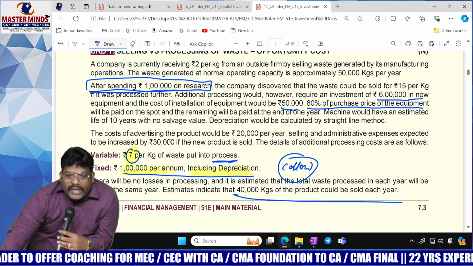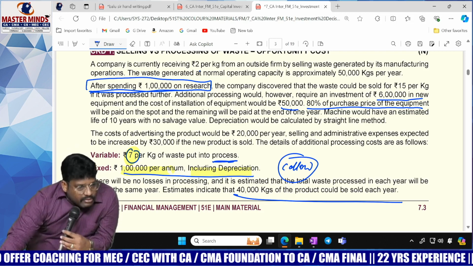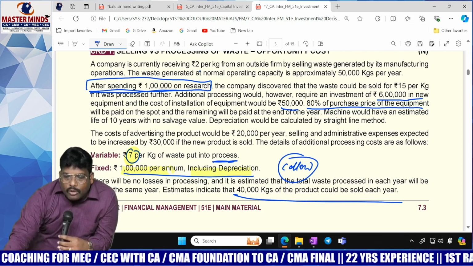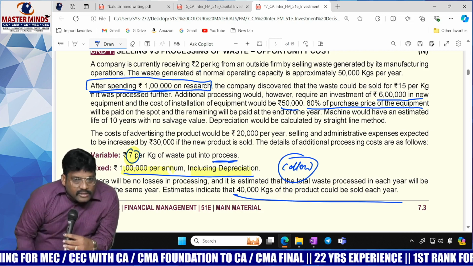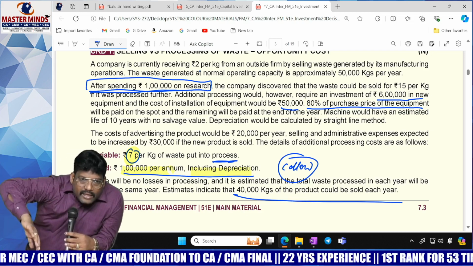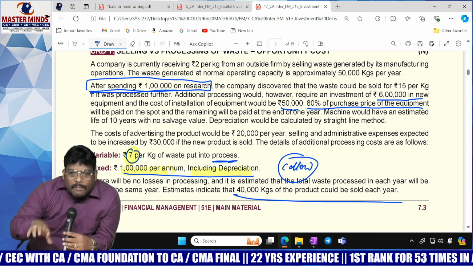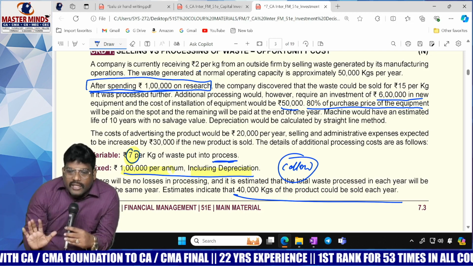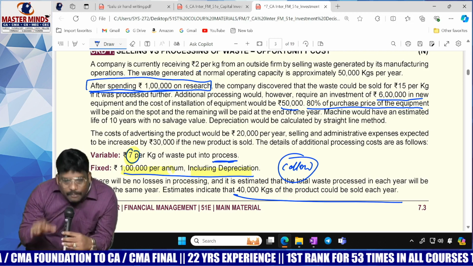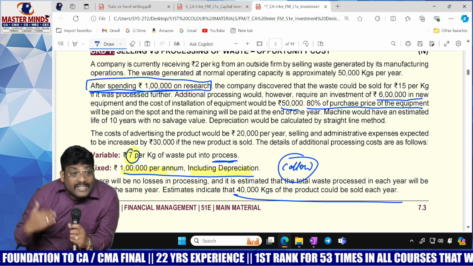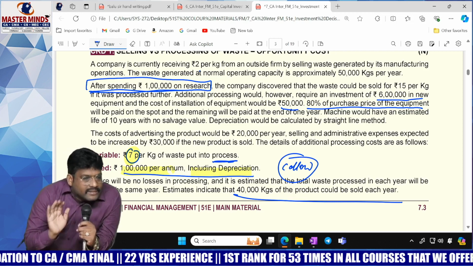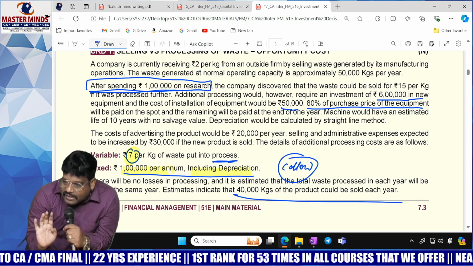That is nowhere concerned to our project. You are spending 6 lakhs rupees, right? 50,000 is the wastage, but it is taking only 40,000. Now you have to take a decision because of the 40,000 process. It is not taking the entire 50,000.